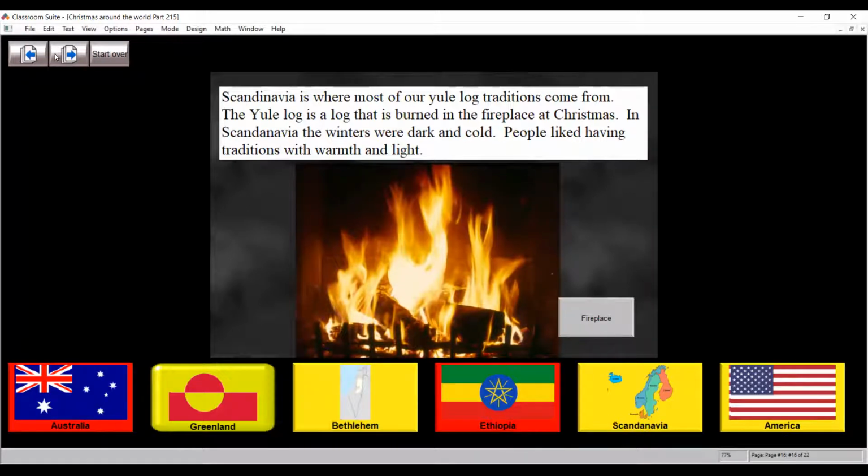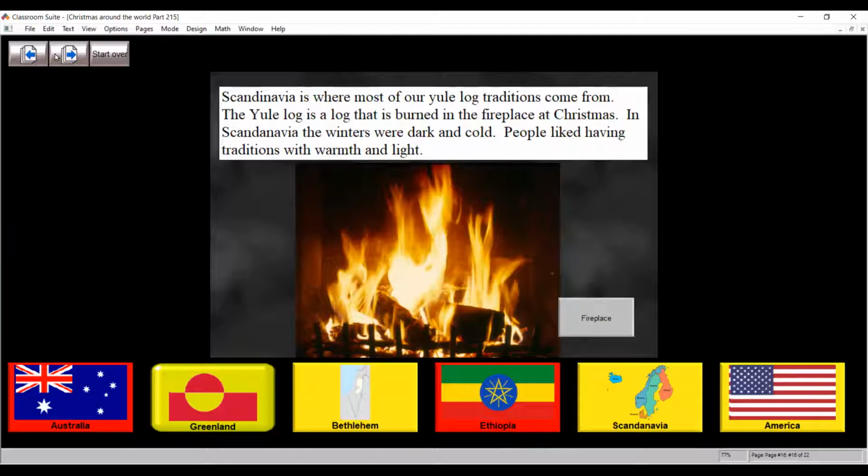Scandinavia is where most of our Yule log traditions come from. The Yule log is a log that is burned in the fireplace at Christmas. In Scandinavia, the winters were dark and cold. People liked having traditions with warmth and light.